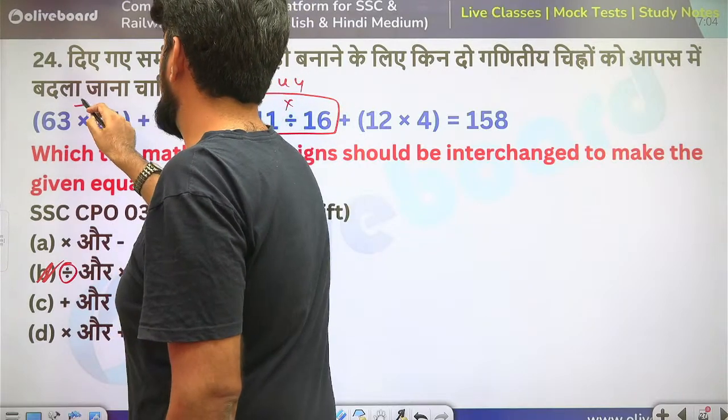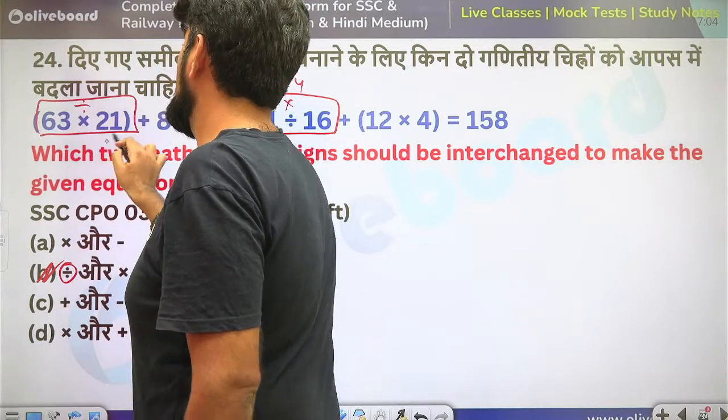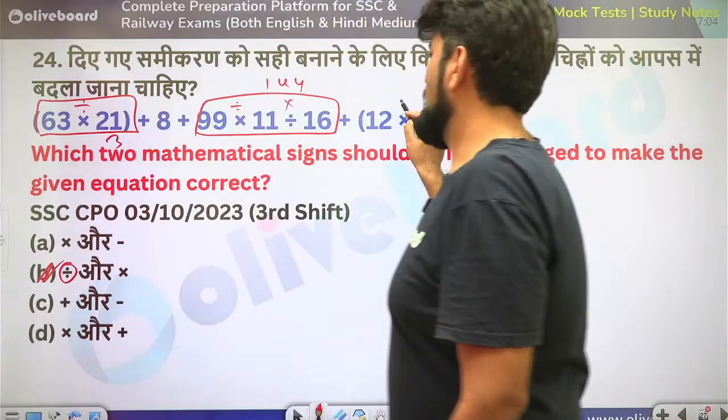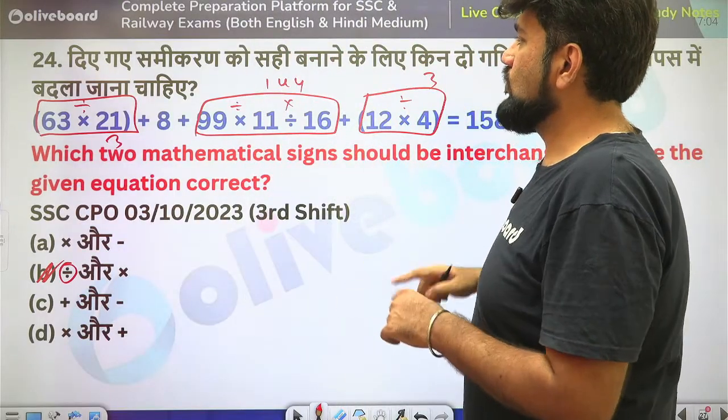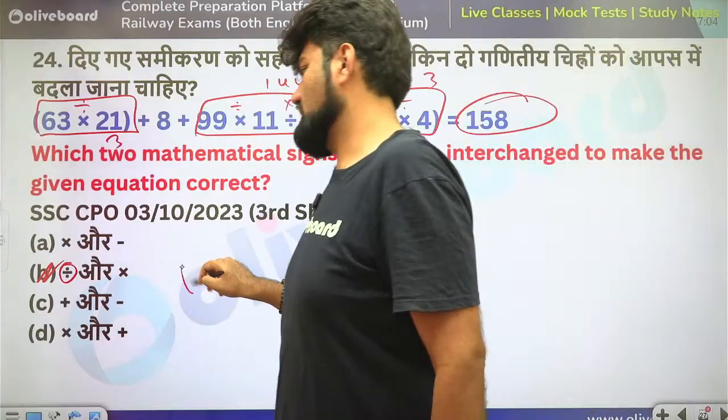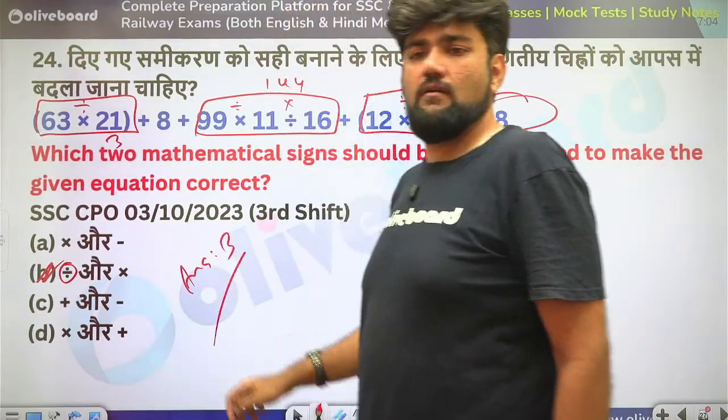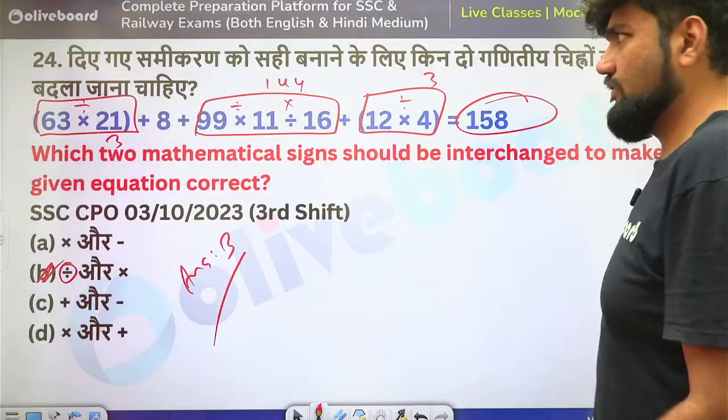Also into will be divide here. So this is 3. 3 plus 8 plus 144 and divide here. So this is 3 again. So 3 plus 3, 6 plus 8, 14 plus 144 is 158. Option B is my correct answer. Understood how you use division in your favor?